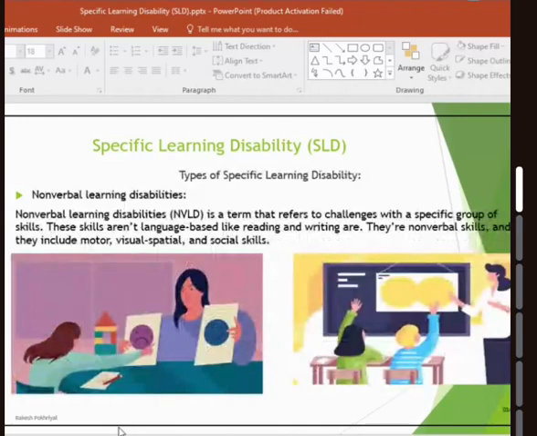There are other kinds of learning disabilities, like non-verbal learning disabilities. Here the children have a challenging time when they are presented with some images, understanding them, and then responding to what is being shown to them. They are totally non-verbal skills, which might include motor activity, social skills, and visual patterns.